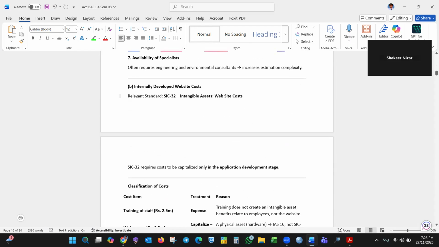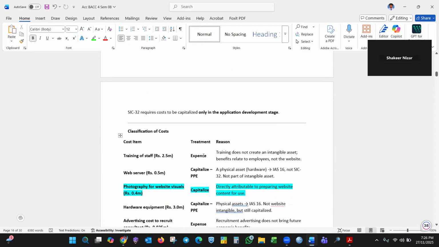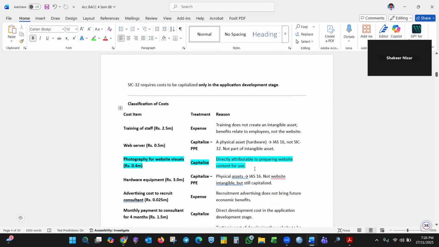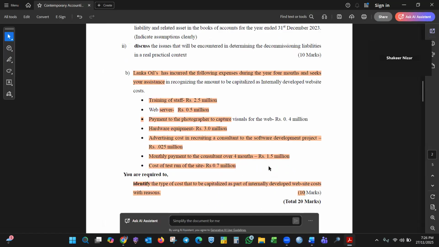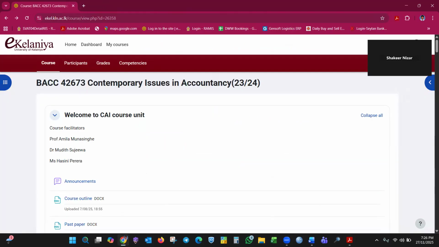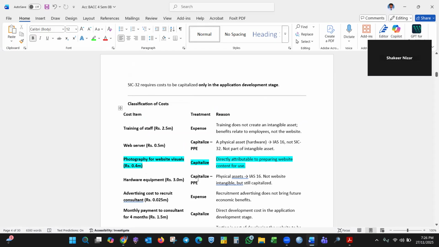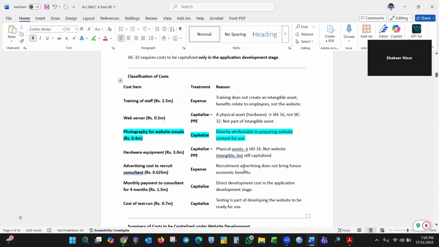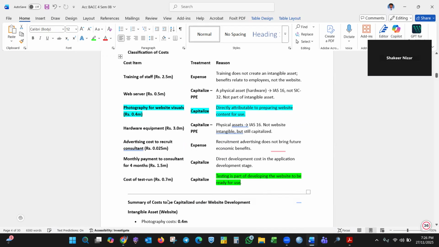Internally developed website cost, SIC 32, intangible asset. Website cost: training is an expense, web server is capitalized, photographer is capitalized. No, no, no. Photography for website visuals, photographer to capture visuals. Bad, you can't use this, expense. Hardware equipment capitalized, advertising cost expense, monthly payment to consultant capitalized, cost of ready for use. This is capitalized.